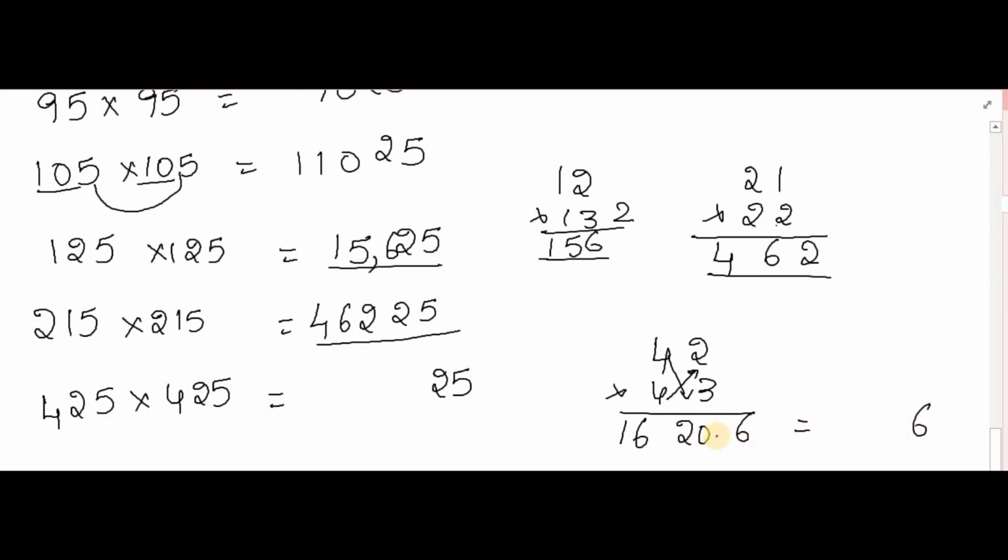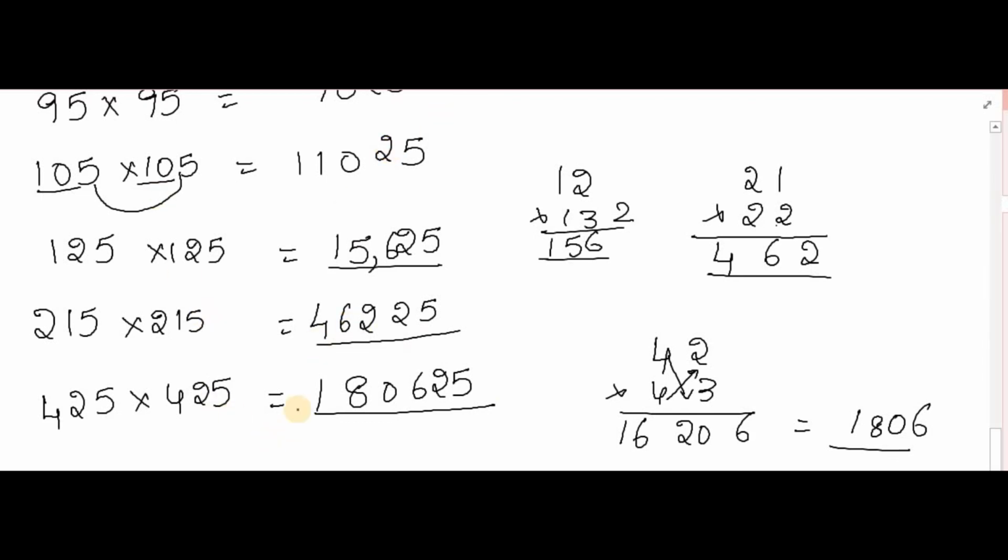Again here you get a balancing rule and the 0 will come as it is. 16 plus 2 is 18. So 180625.